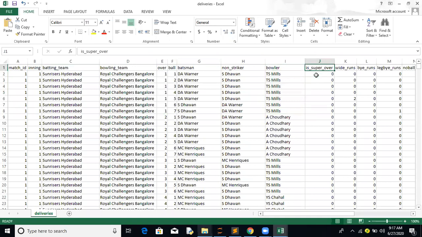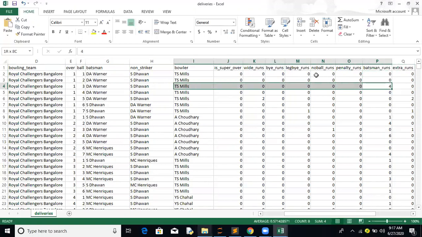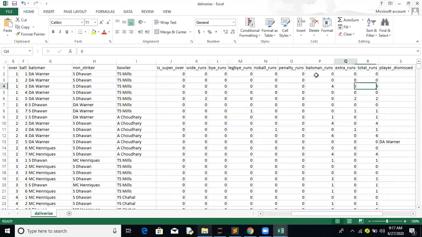Then super over, the condition whenever the match has been tied, then a super over happens. Wide runs, bye runs, leg bye runs, no ball runs. These all constitute the extra runs given by the bowler. Batsman run is the individual run scored by each batsman, which here has been counted for David Warner.